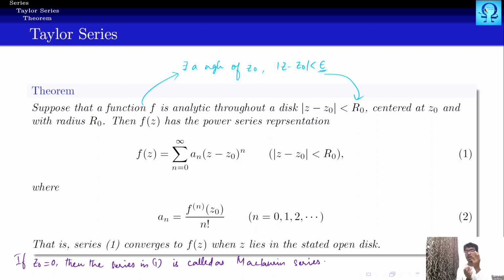Okay, remember we have taken only an open disk, we have not taken a closed disk. If we take a closed disk and talk about analyticity, then we'll have to check whether this holds true on the boundary, that is, |z - z naught| = r naught. Those are the points where we'll have to employ some convergence test to verify the convergence, whereas inside the disk you don't have to worry about it. This theorem ensures the convergence, so we don't have to employ any test to check the convergence, right?